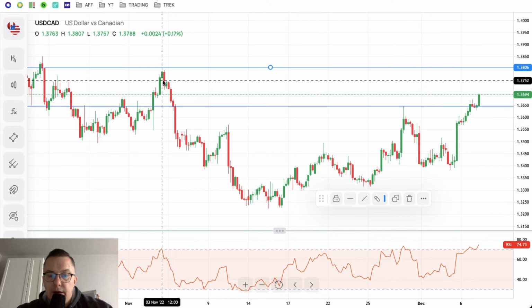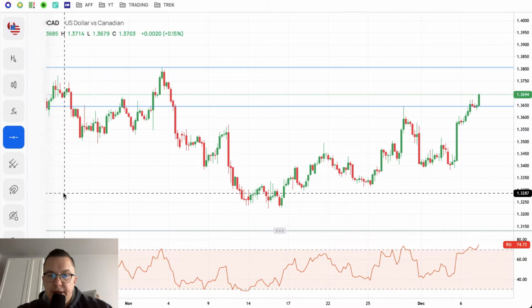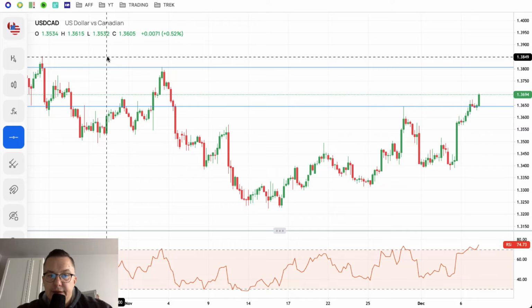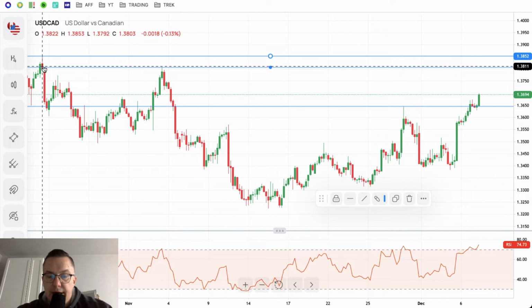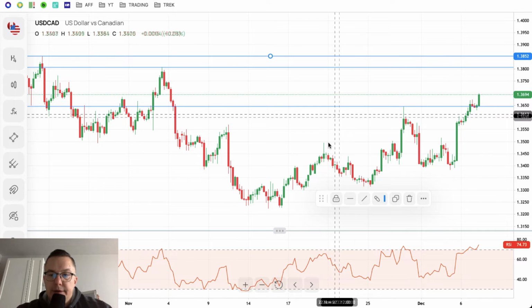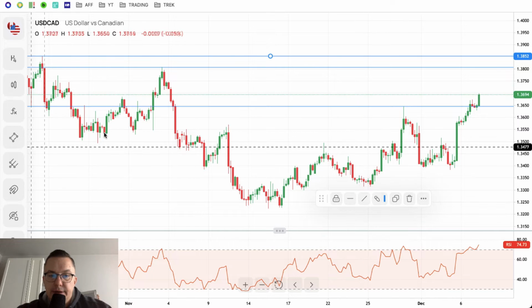This is the local high from the 3rd of November. Nevertheless, this rally might extend even towards the level of 1.3852, which is the local high from the 21st of October. The level of 1.3645 will now act as the local technical support.